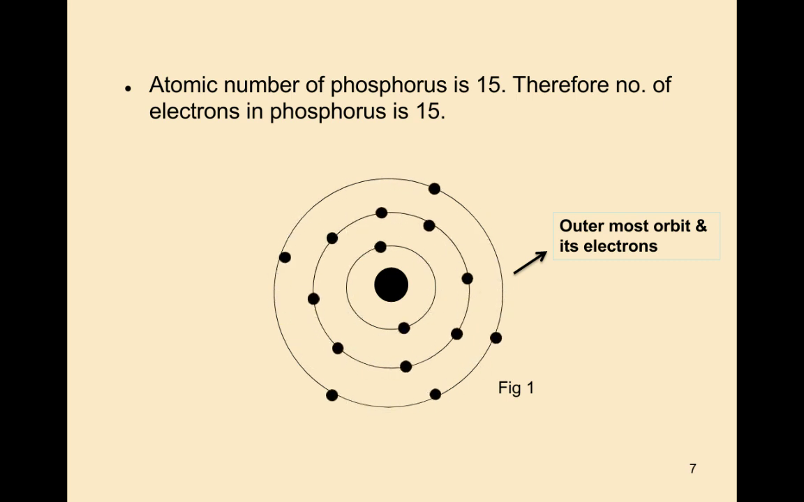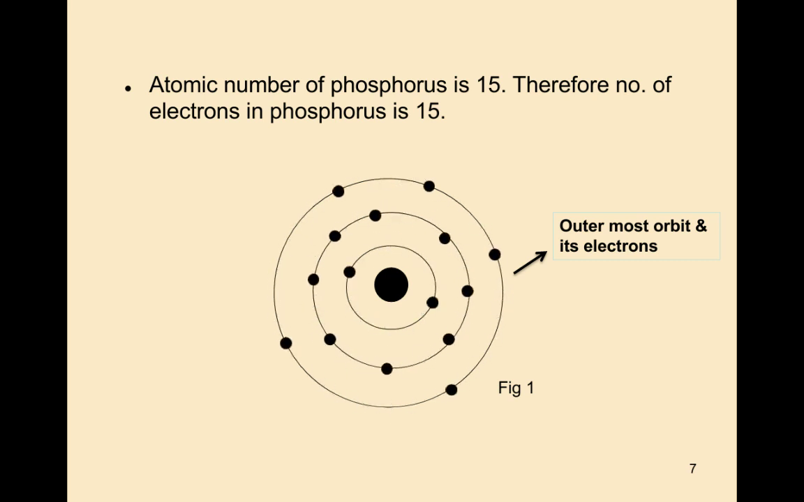Now the outermost orbit and its electrons. See here, this is the atomic structure of phosphorus. The atomic number of phosphorus is 15, therefore the number of electrons is also 15. Why it is called a pentavalent atom is that the outermost orbit will have 5 electrons. See in the diagram, the outermost orbit of phosphorus contains 5 electrons. That's why it is called a pentavalent atom.